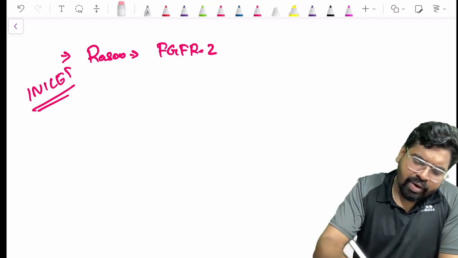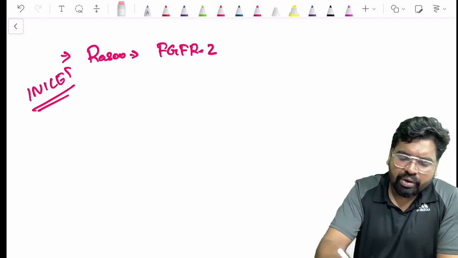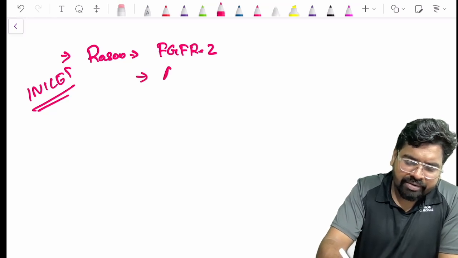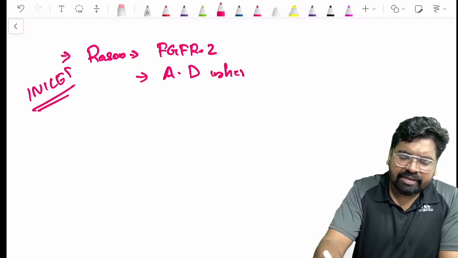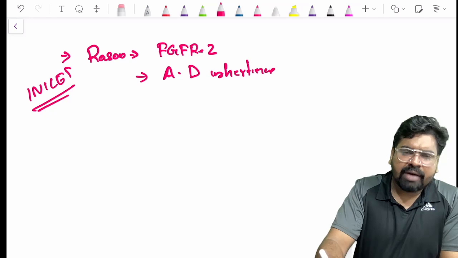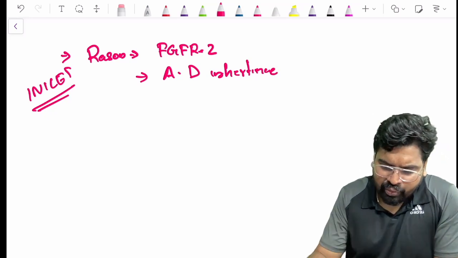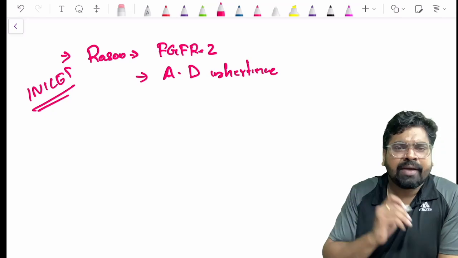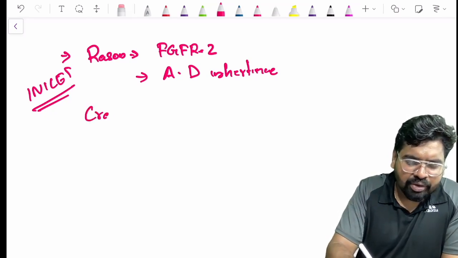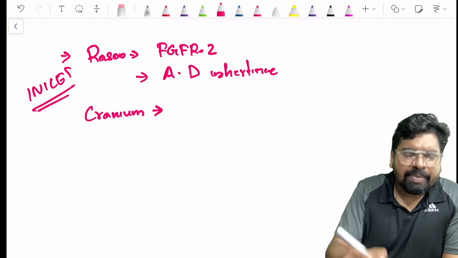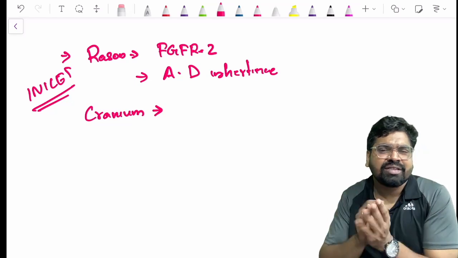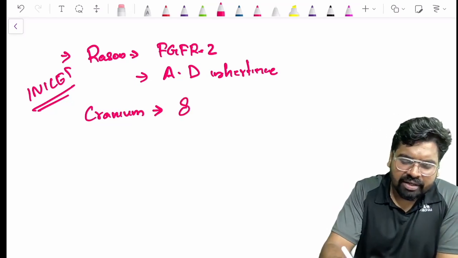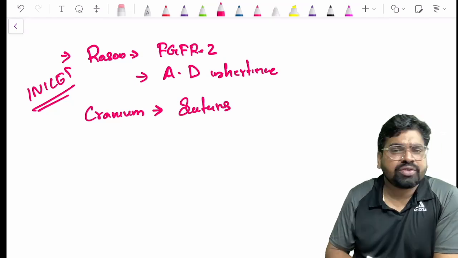It also has an autosomal dominant inheritance pattern, just like mandibulofacial dysostosis. So what is really happening in the cranium? We are concerned about the cranium here. In the cranium, you know that there are so many sutures: your coronal suture, your sagittal suture. The defect is with the sutures.